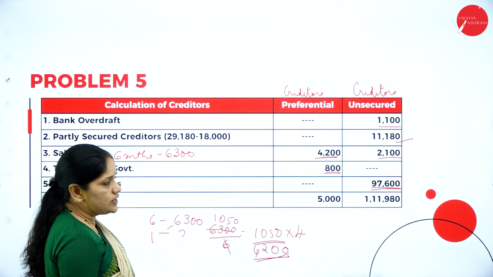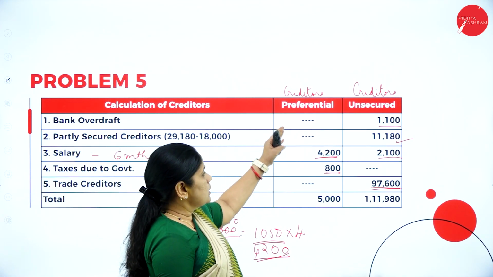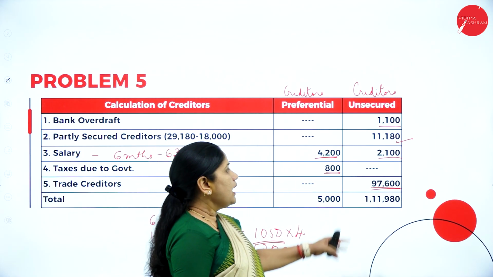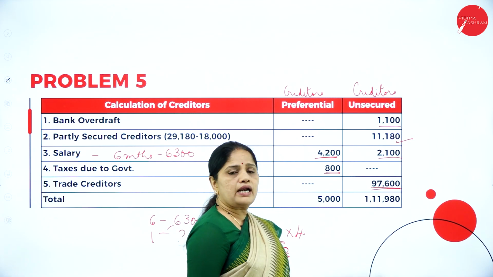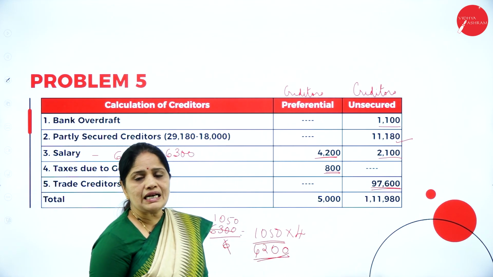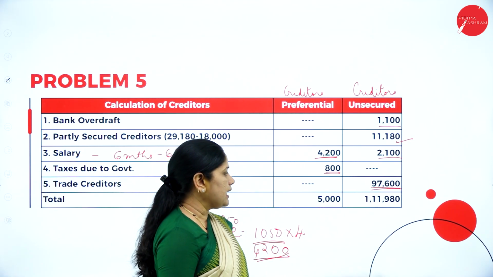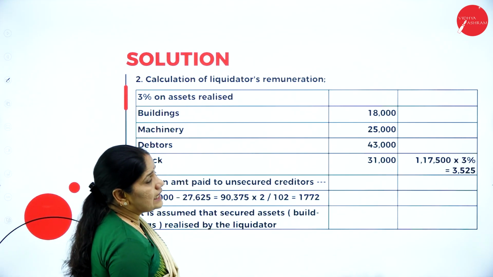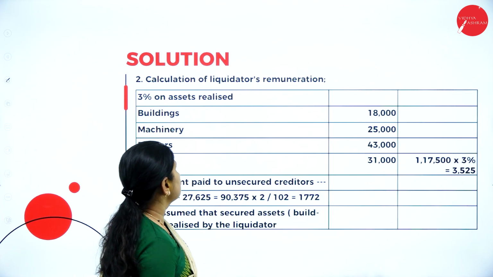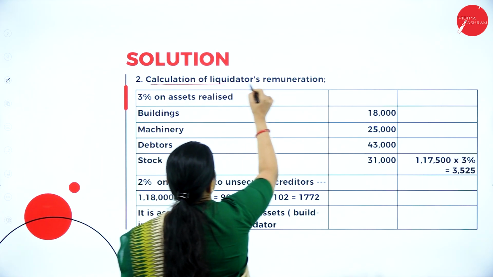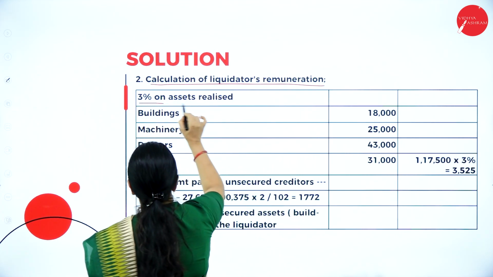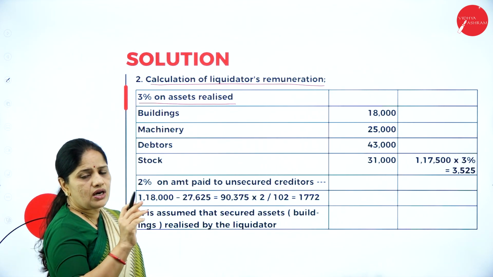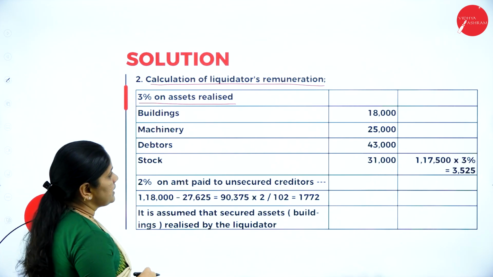Next line we have the total. So the total of preferential creditors comes up to 5,000 and the total of unsecured creditors comes up to 1,11,980 rupees. Then next we will calculate the liquidator's remuneration. First, this is the 3% on assets realized. It is given in the problem that on the asset realized, it is 3%.